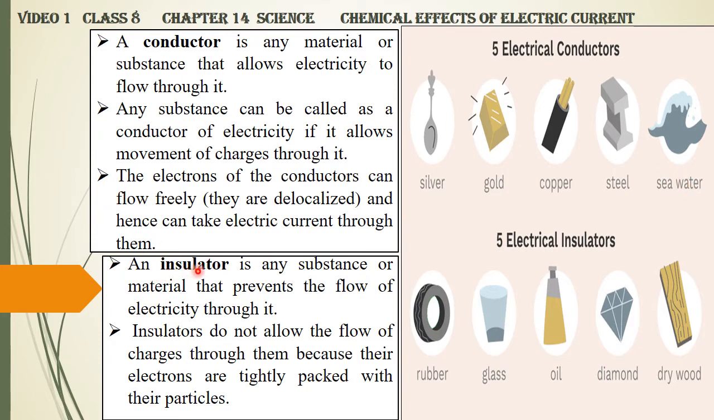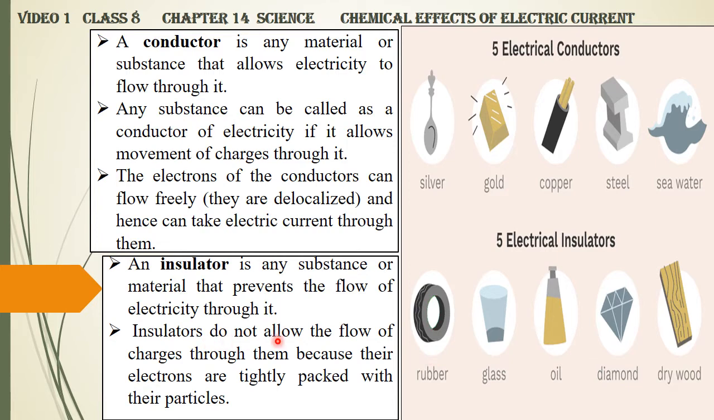Now let's see what is an insulator. An insulator is any substance or material that prevents the flow of electricity. So a conductor allows the electricity to flow through it, but an insulator is a material that stops the flow of electricity. Even the electric wire you have has a plastic cover outside. It acts as an insulator, so it will not allow the electricity to flow to other places. It is being insulated with a plastic covering.